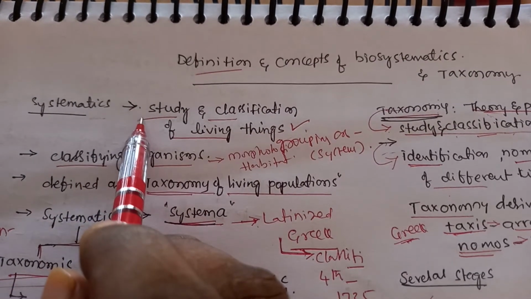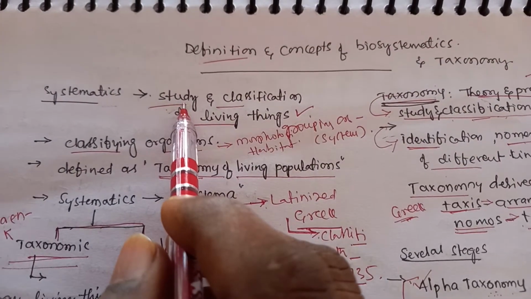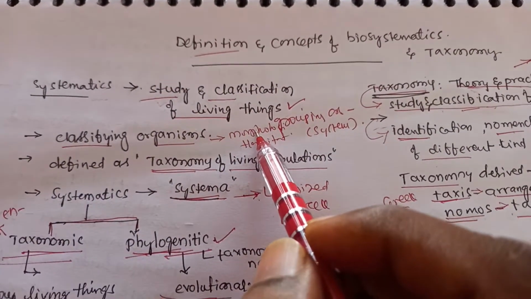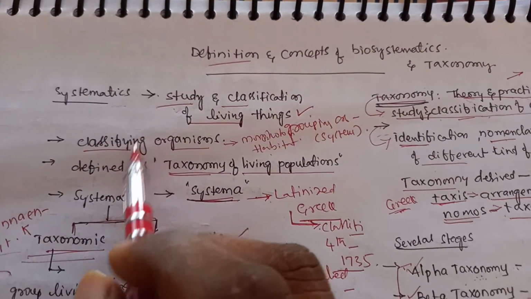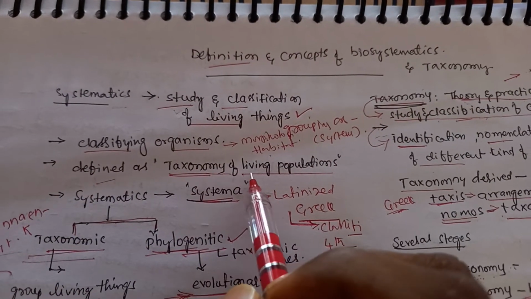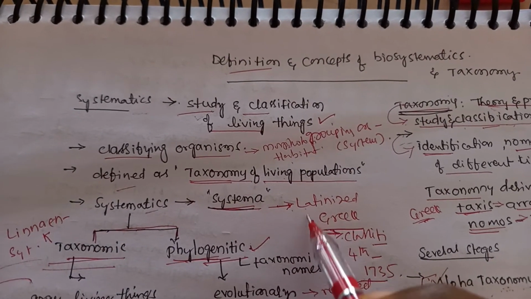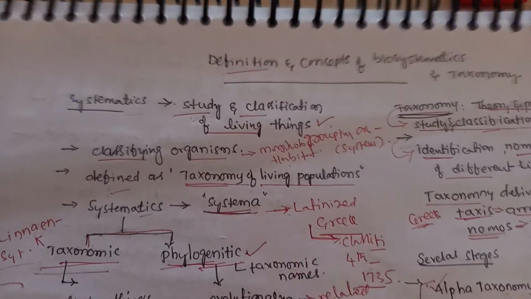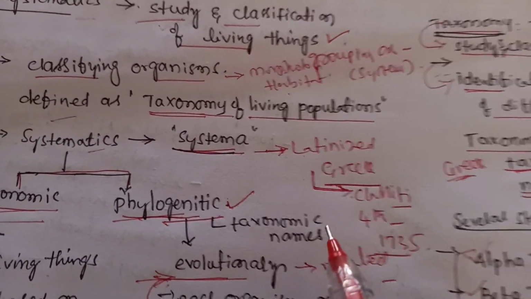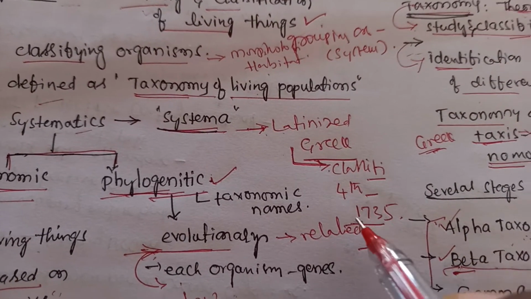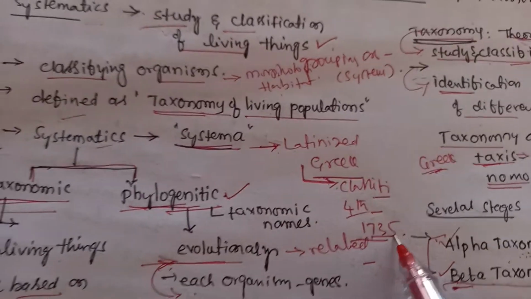Systematics is the study and classification of living things, and here we are classifying organisms through their morphological characters and also habitat. Biosystematics is also defined as the taxonomy of living populations. The word systematics was derived from the Latinized Greek word systema. It is also applied to the system of classification developed by Carolus Linnaeus in the fourth edition of Systema Naturae in 1735.